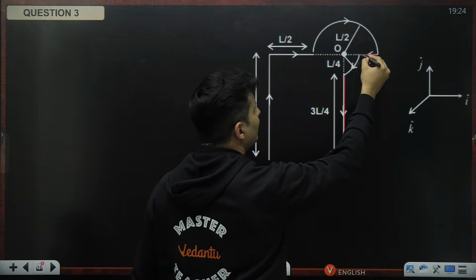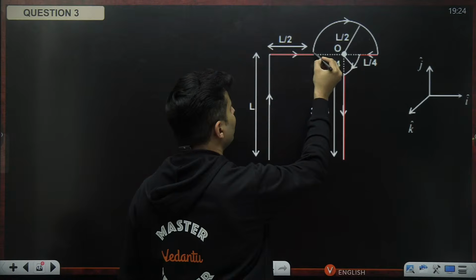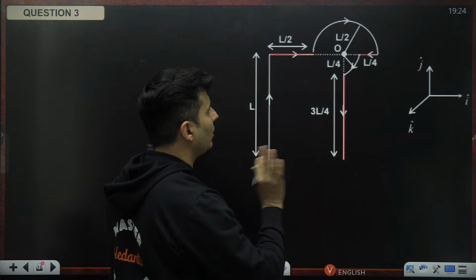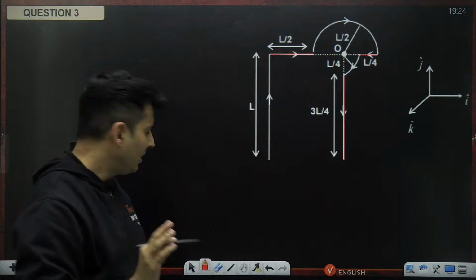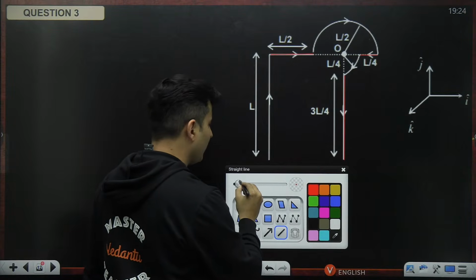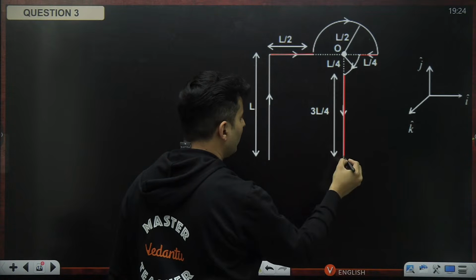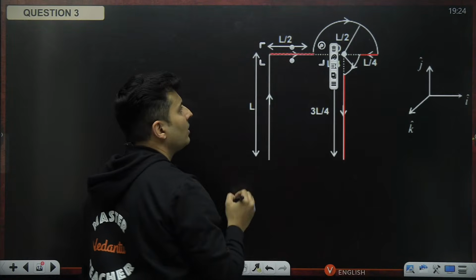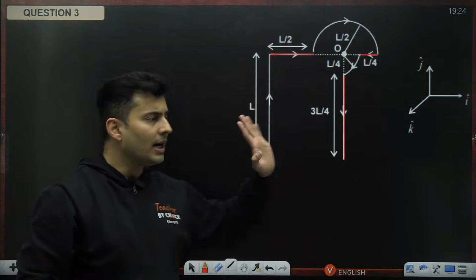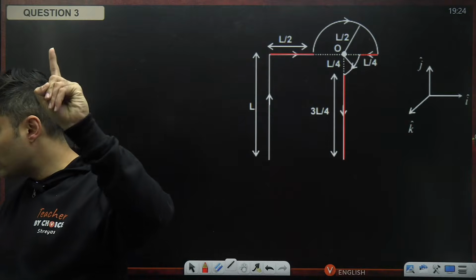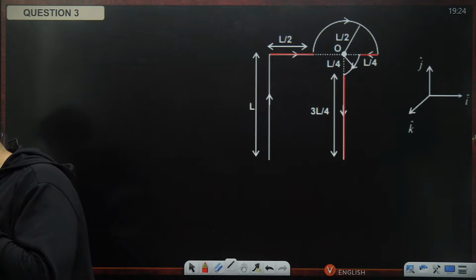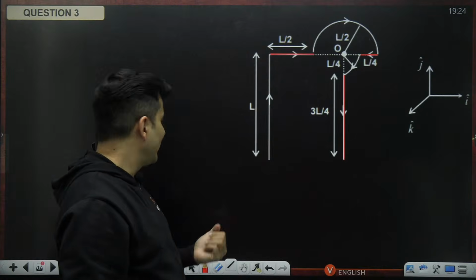Same with this wire, and same with this wire. So all these wires will not contribute, and I have shown them in red. I hope you can see it. So we will ignore those wires first of all. Agree, disagree, everyone? Till this point, absolutely clear? Very nice.